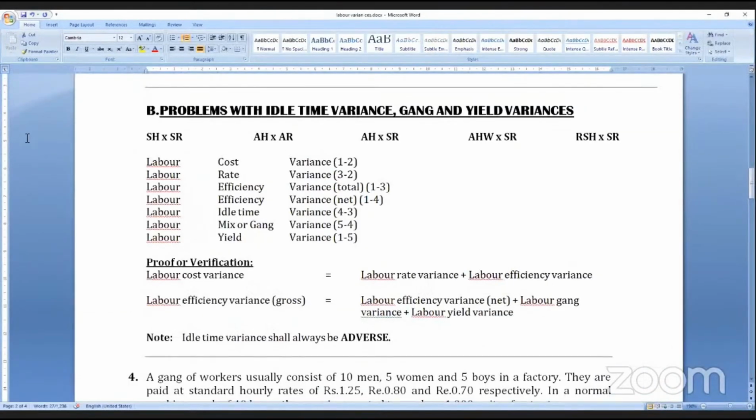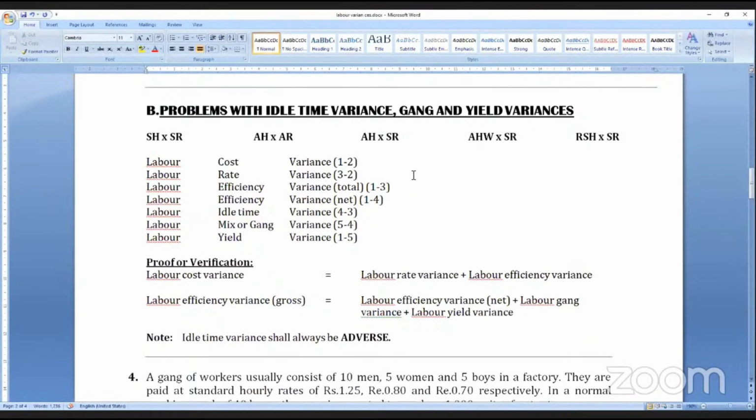So now you can go through this. Labor cost variance: here it is standard hours into standard rate, actual hours into actual rate per hour, actual hours into standard rate per hour, actual hours worked into standard rate per hour, revised standard hours into standard rate. Labor cost variance, rate variance, efficiency variance.